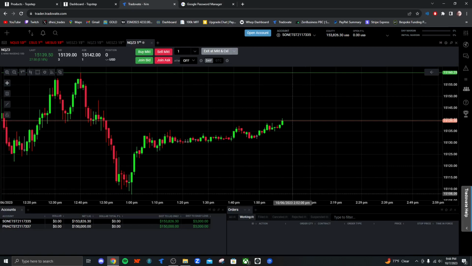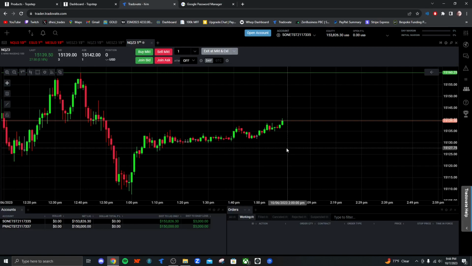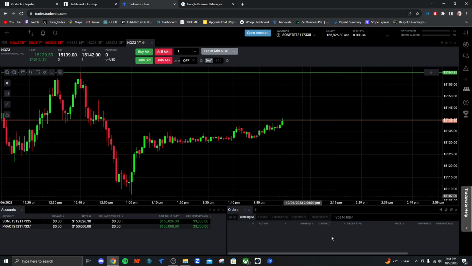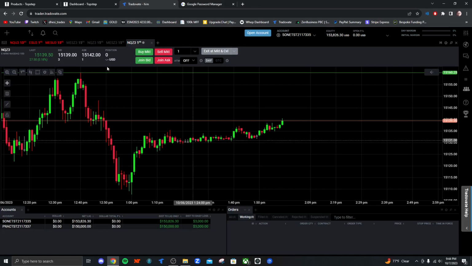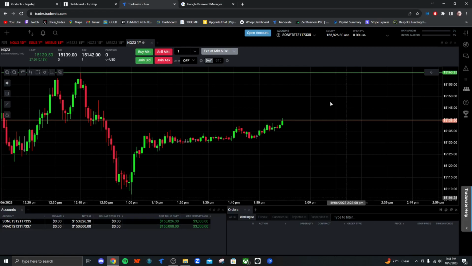So what brokers does Topstep use? Well, I use Tradovate with it. Now you can use NinjaTrader, you can use whatever you want. This isn't going to necessarily be a broker video just because I already have those. If you want to know how to connect this to TradingView, I have a video on that. But let's go over this.